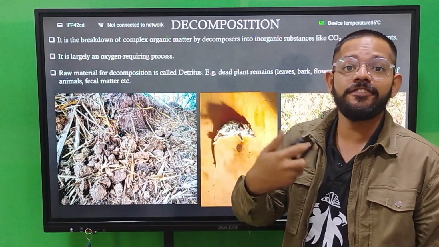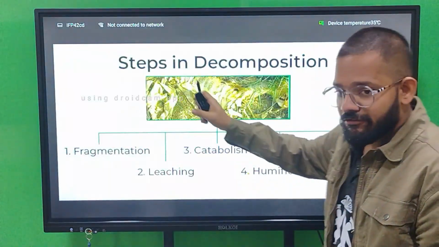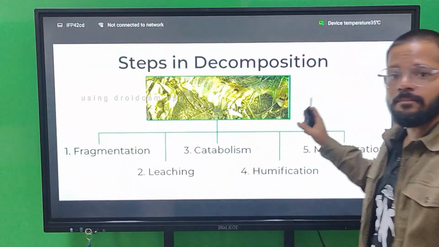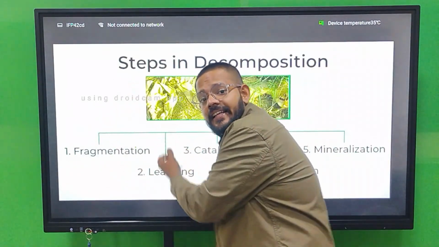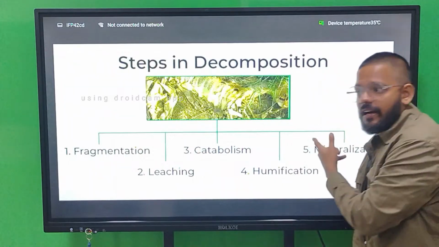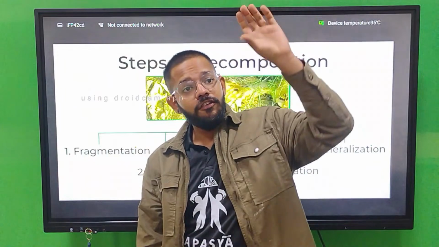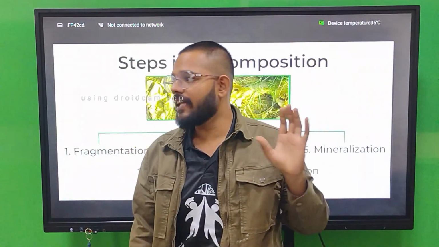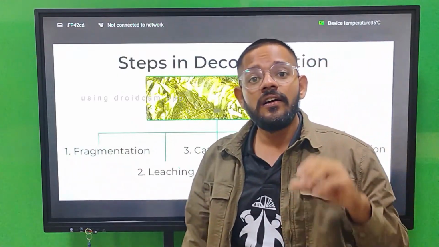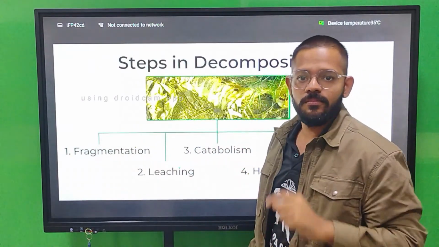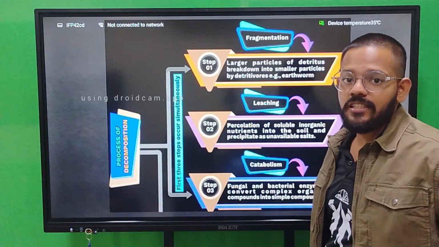It will convert by the help of 5 different processes. So those 5 processes are fragmentation, leaching, catabolism, humification and mineralization. Again I am saying: fragmentation, leaching, catabolism, humification, mineralization. So first we have fragmentation. Fragmentation means breakdown of large particles into small particles. Fragmentation is done by organisms which we call detritivores. Earthworm is the organism which causes the fragmentation process in the environment.